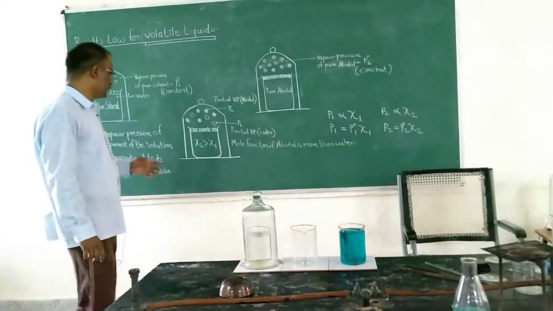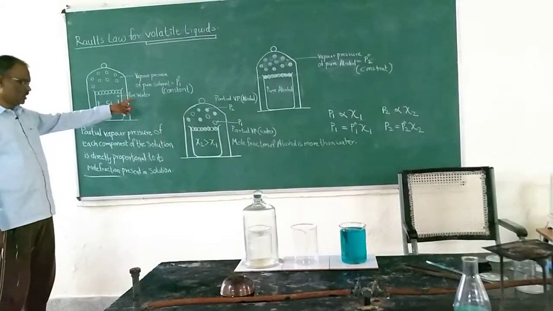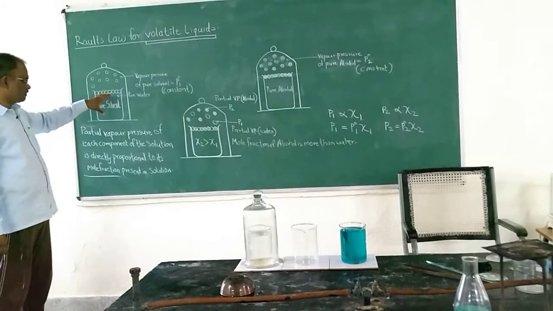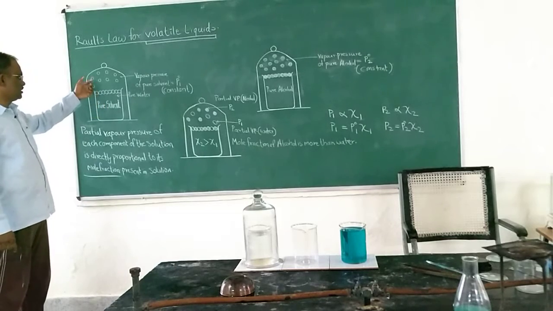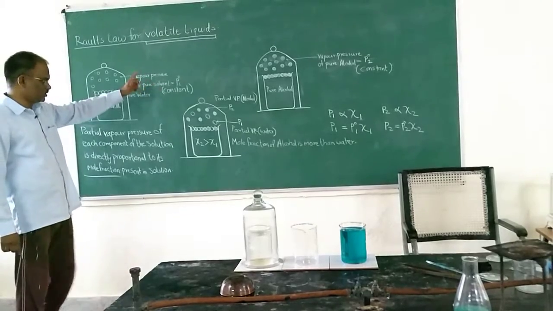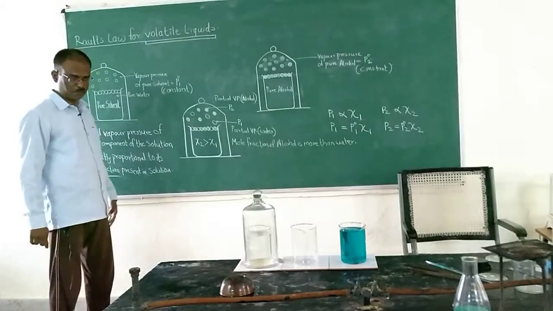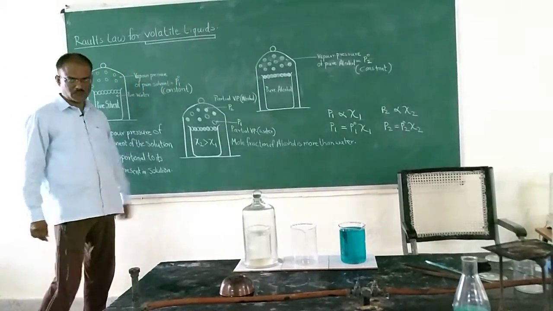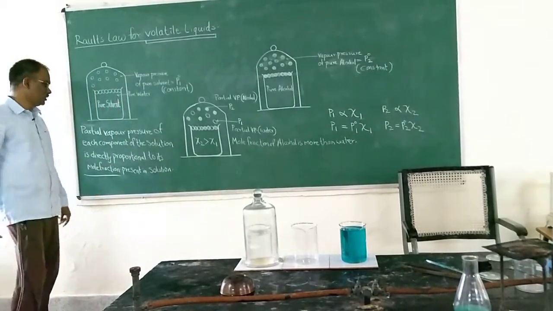Okay, see this figure. In this figure, I am having the pure water, that is the pure solvent. Because of the evaporation, vapors are produced, and the vapor pressure will be produced due to the pure solvent. It is a constant value, that is P01. Suppose that P01 is the vapor pressure produced by the pure water, the pure component.